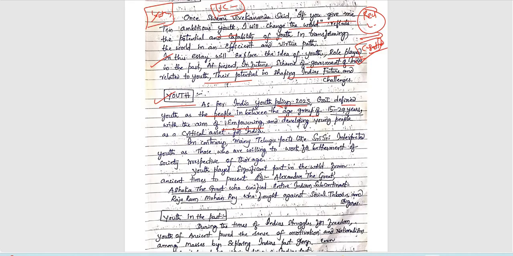Next, the static background is also included here in the second paragraph. Youth policy: the Government of India defined youth as the people between the ages of 15 to 29 years. Very good. This is what we need in the static or background part, because we need to provide some information or definition. Especially, we need to start with the definition in the second paragraph of our essay. Very important, right? Next, we need to give some background information in the second paragraph itself.